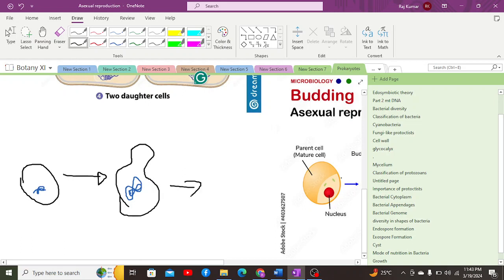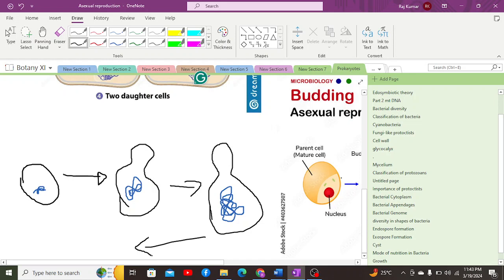After which the nucleoid material replicates inside the cell. Here, as the nuclear material replicates, the cell again becomes diploid, so there's a diploid stage occurring.